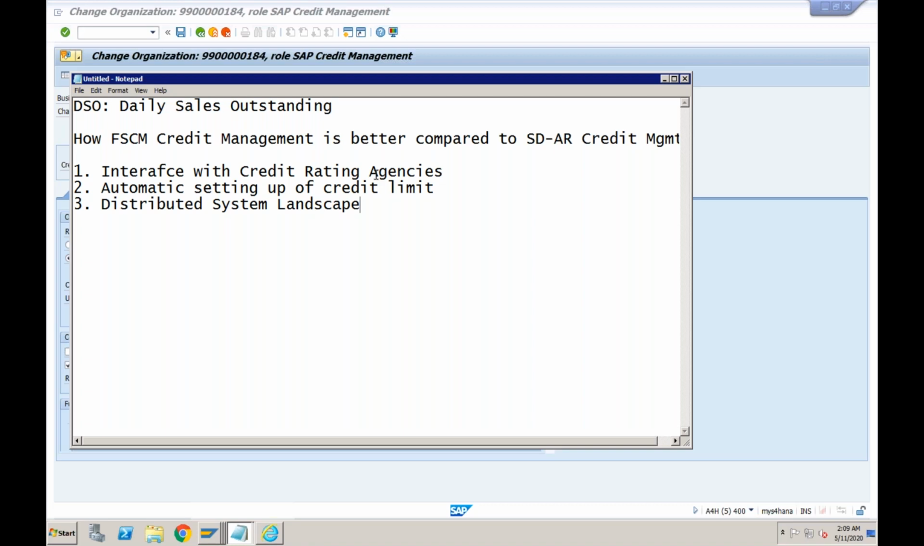When you are using multiple SAP systems in your company. This old SD credit management will work when all your company codes are available in a single system. If you are using a single system, and all your company codes are available in it, it will work very well.